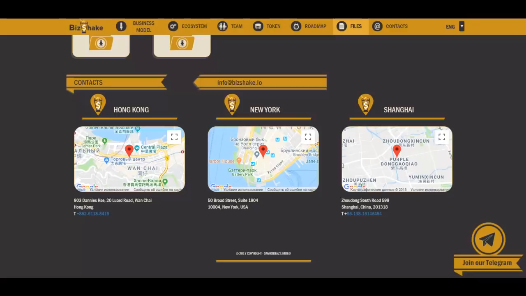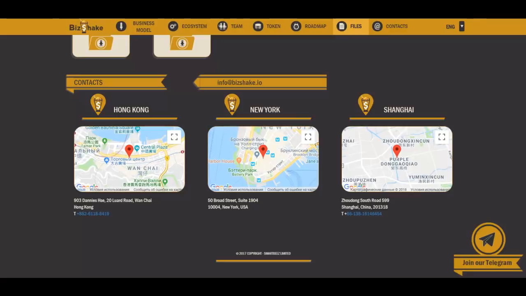BizShake transaction fees. BizShake will charge a transaction fee of 5% or lower. This fee includes all costs related to the usage of the BizShake application. The transaction fee will be deducted from the amount being leased or pawned. 7% of coins coming from transaction fees will be burned when received by BizShake. This is how BizShake intends to continuously reduce the supply of its BZS coins.